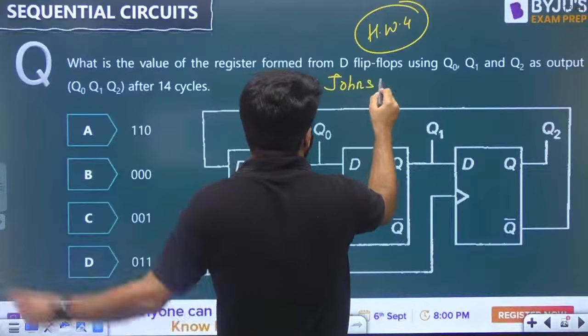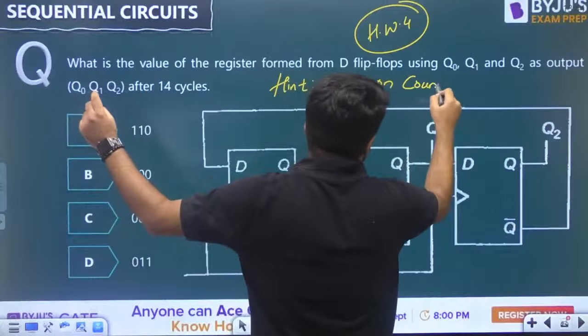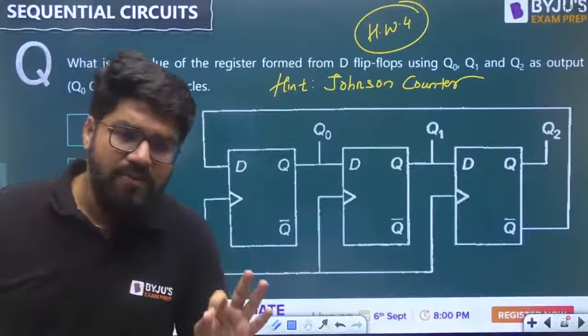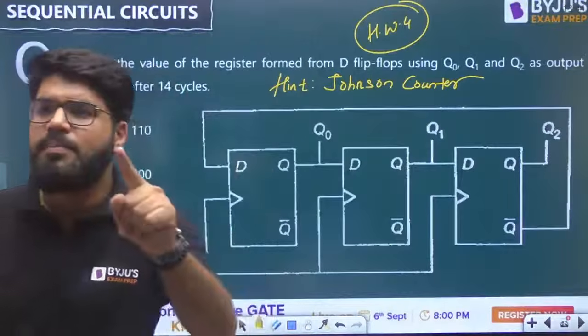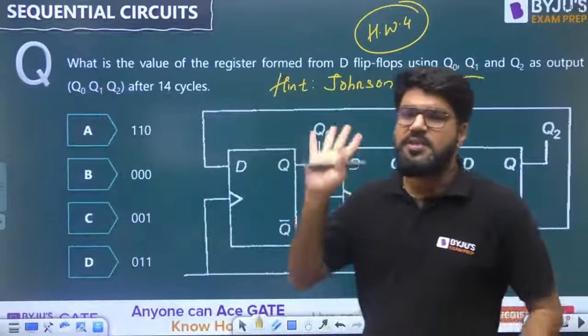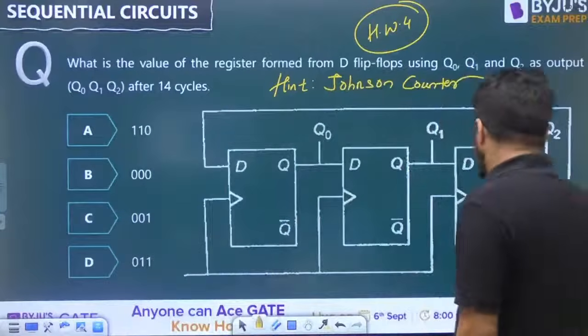So now the question can be solved very simply. How can you solve it simply? What is the count sequence of a Johnson counter? There is a trick to remember it. You have to think about this and then comment the answer in the comment box. This is homework number 4 for today.